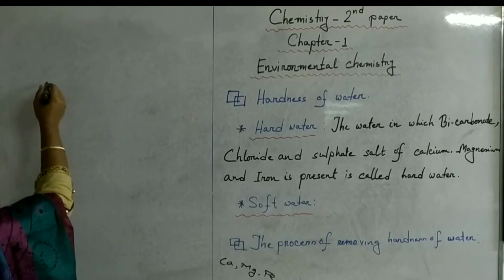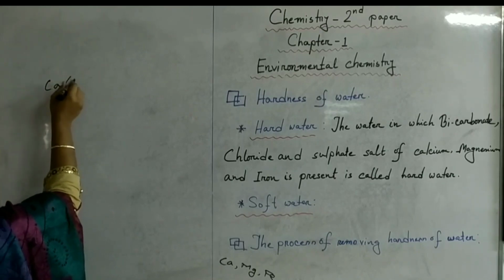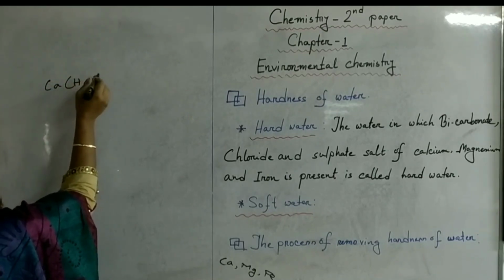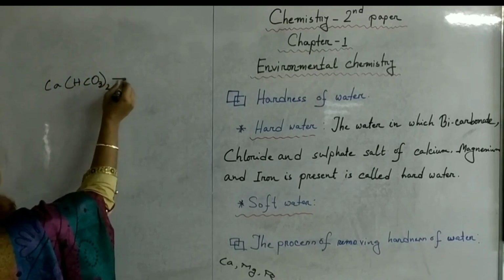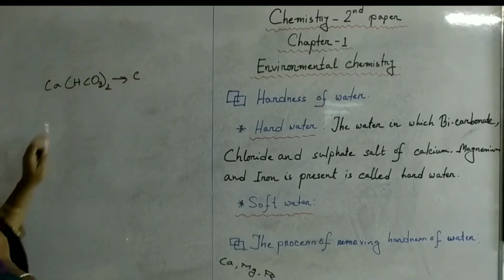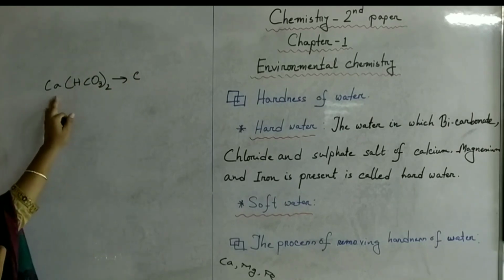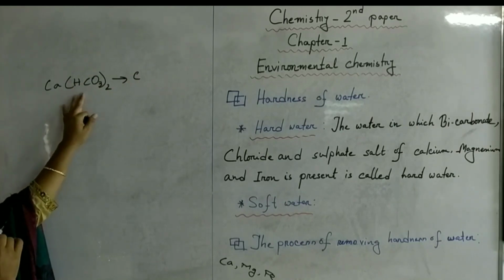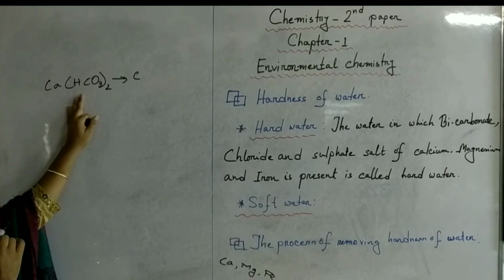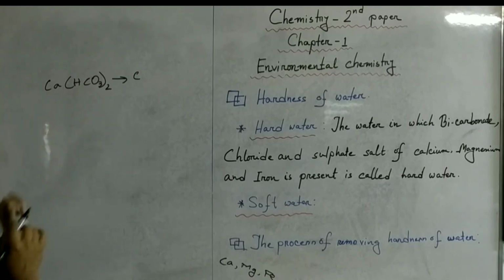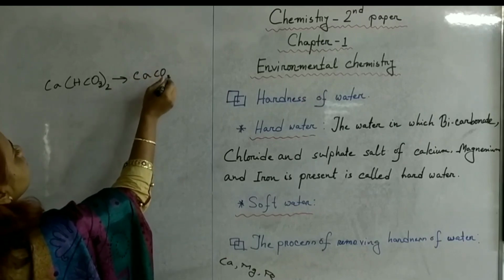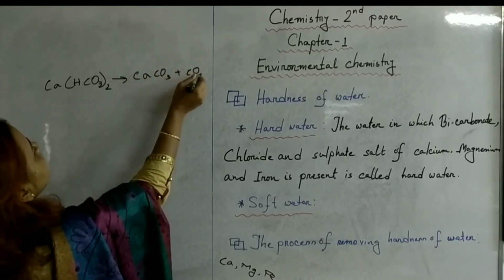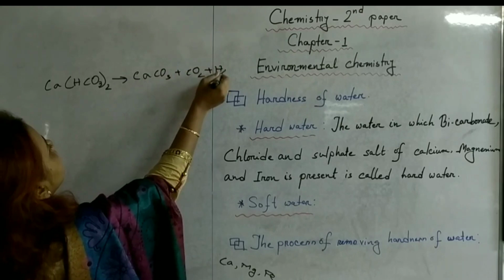Whenever temporary hard water is boiled, suppose calcium bicarbonate which is dissolved in the water, that soluble calcium bicarbonate will be converted into insoluble calcium carbonate plus carbon dioxide plus water.